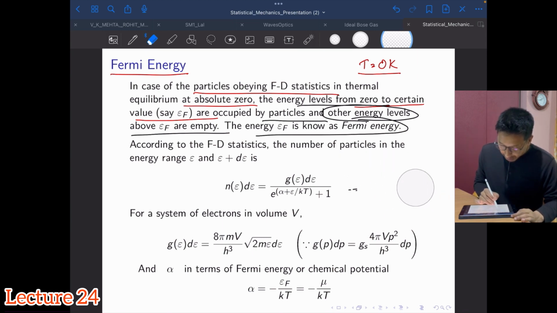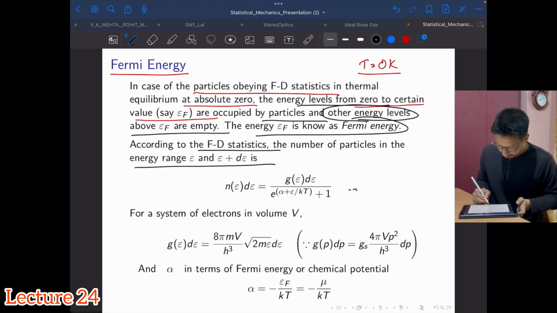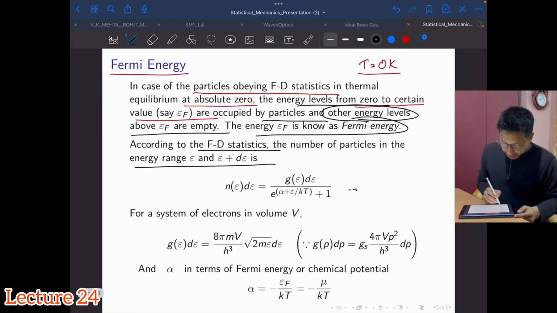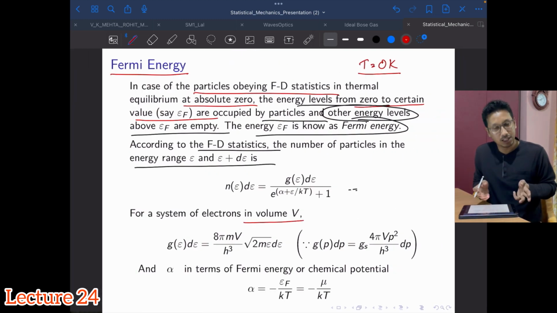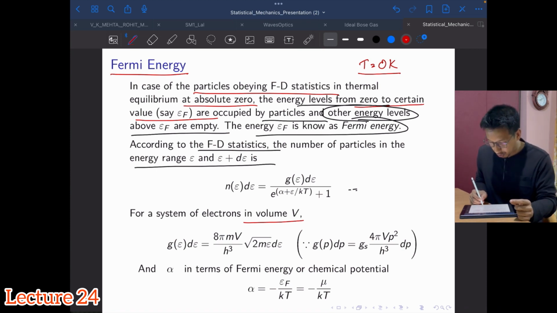Alright, so according to Fermi-Dirac statistics, the number of particles in the energy range is given by this, which we have seen here, right? Now for a system of electrons in volume V, we need to know the density of states, meaning G of E dE. See, we have this expression like G of P dP.